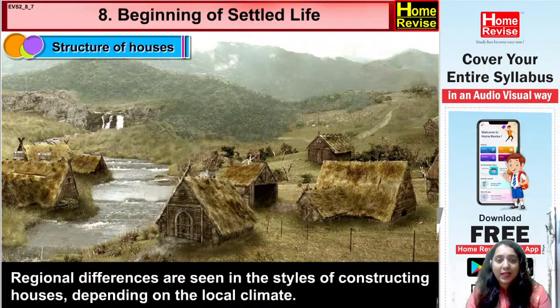For example, if a place is extremely hot, they started making use of the materials which will keep the house cool. If a particular place is extremely cold, they will start building the houses so that the climate inside would be more preferable for the body temperature, and if it is normal, then it is a normal thing which they were using. Okay, now let's understand the next thing.